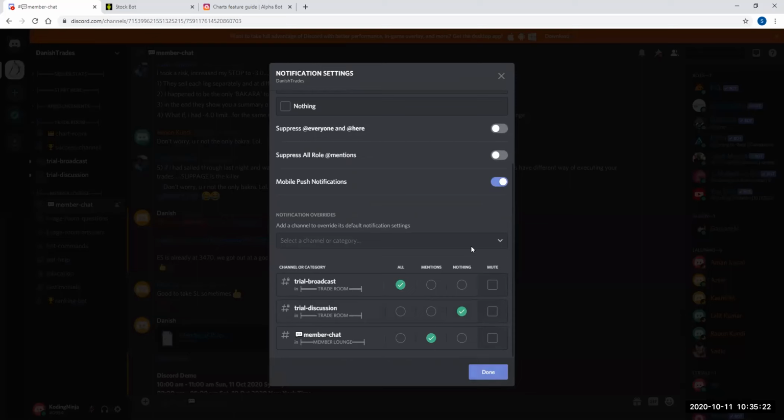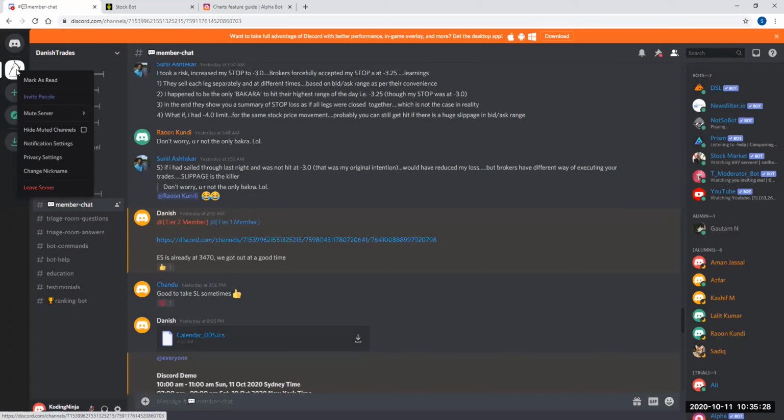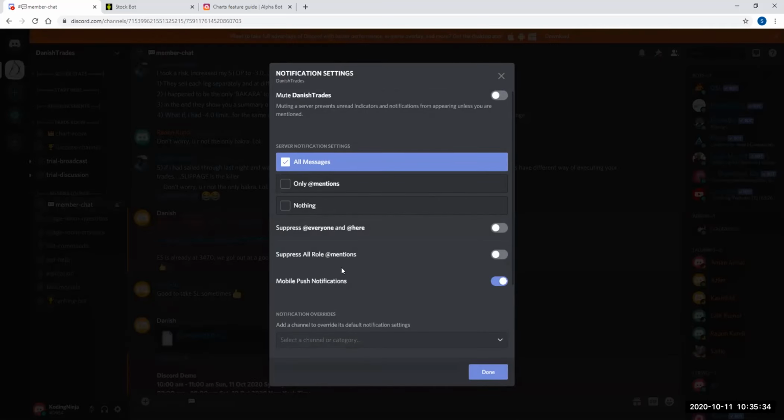Where did you click for the notification? I was looking at my phone. What? Oh, on the server name itself. Okay. Right click on the server name itself and say notification settings.